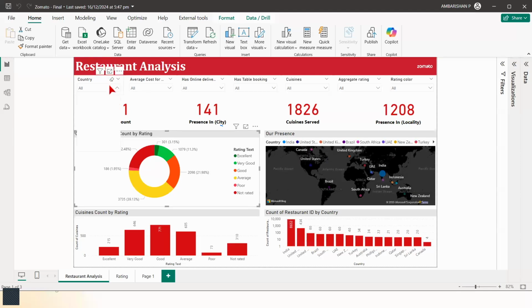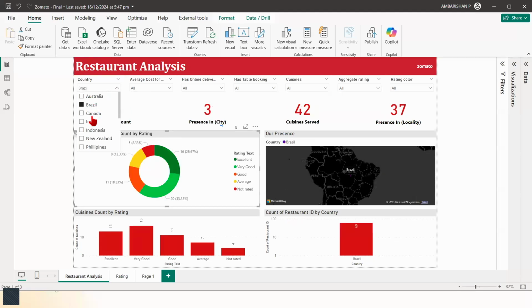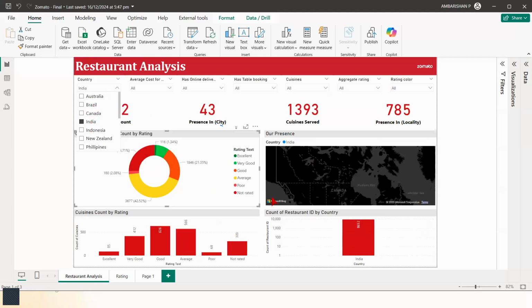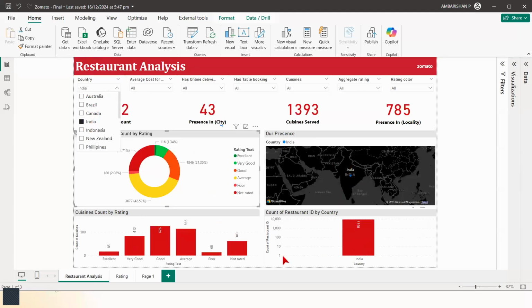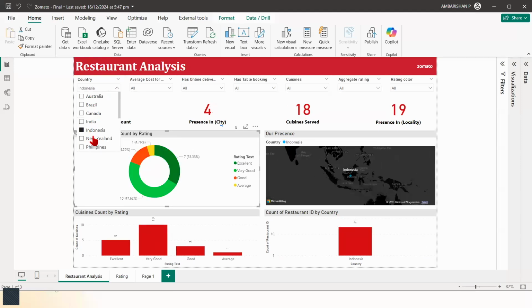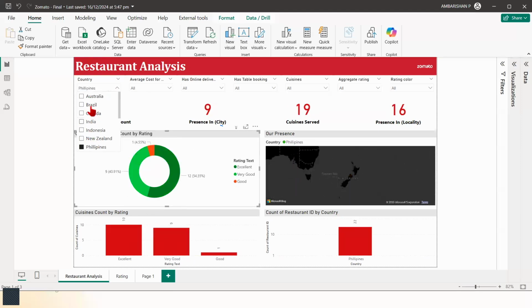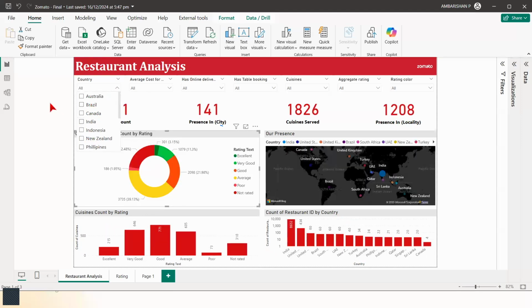You can also add some filters. You can go with Brazil, Canada, or India. You can see all of that change happening in every single visual. So all of these visuals will change and give you the results in that fashion. That's what I'm talking about. You will be able to get your data, understand it, filter out certain details, and narrow down your search, or your users can do all of this and then understand what's going on with your information, right?